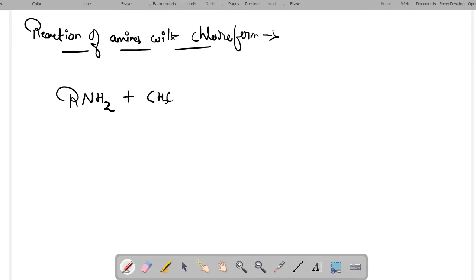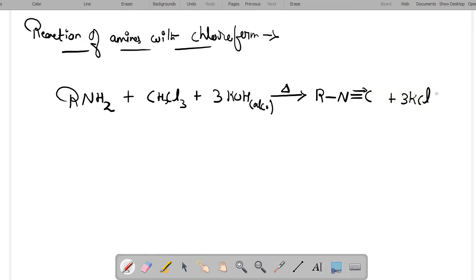So when chloroform is reacted with amines in the presence of alcoholic potassium hydroxide and they are warmed up, the formation of isocyanide, potassium chloride and water will take place here.